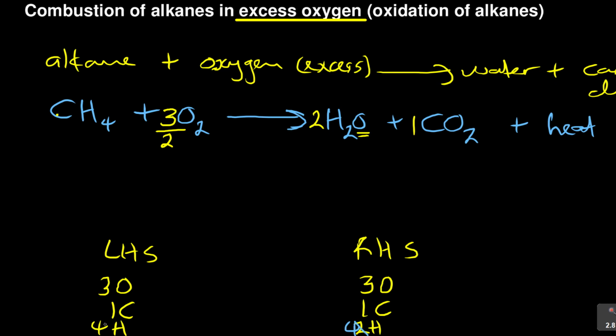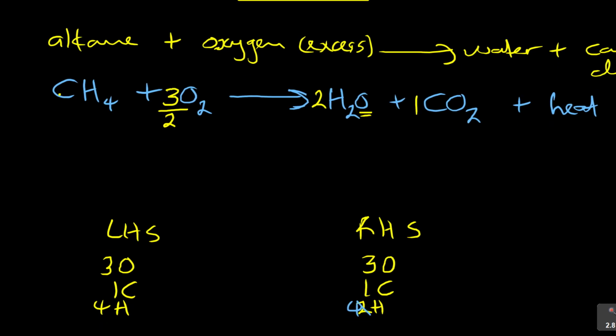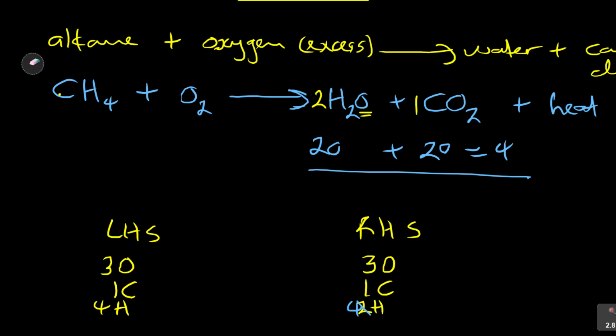But look, the moment I changed the hydrogens, what also changed was the oxygens, because when I say 2 times 2 is 4 hydrogens, but oxygens, now I've got 2 oxygens and what? And I've got 2 oxygens, so which means here it's 2 times oxygen. So in the water it's 2 oxygens, and in the carbon dioxide it's O2, which is 2 oxygens. In total, what do I have now? I've got 4 oxygens. So I can come back here and correct it, since I have 4 oxygens, how do you make 4? You multiply that by 2.